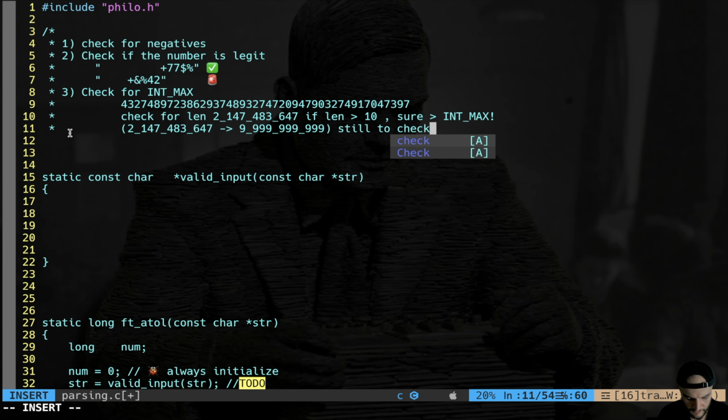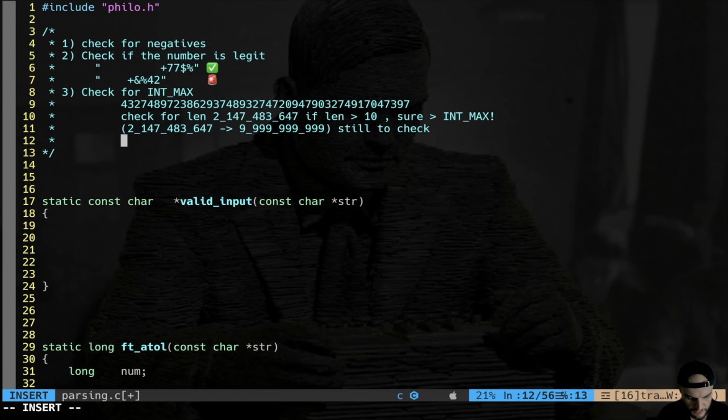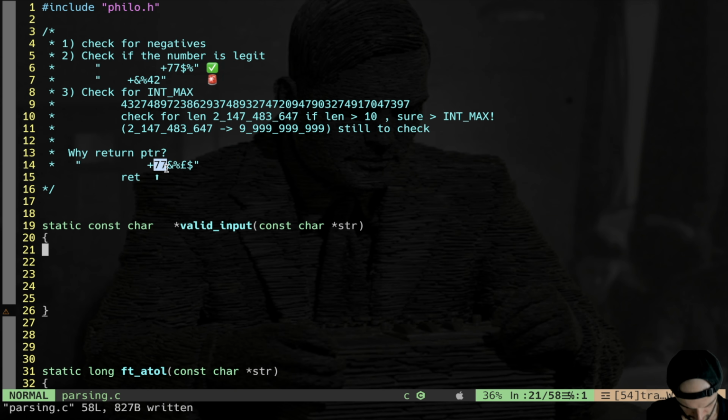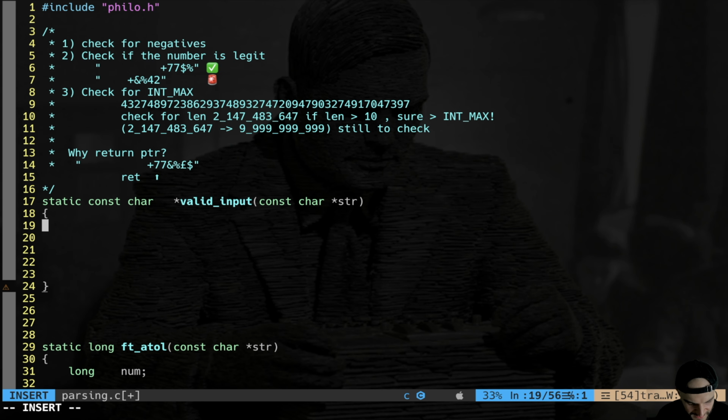I will do a check in my alpha to long function, okay? So why does this function return a pointer? Well, the function is going to return a pointer to the actual number. For example, if I have this number here, the function is going to return a pointer to the 7, you see? So the function alpha to long is going to start processing immediately from the digit, all right? We have already cleaned our string, all right? Hopefully what I said makes sense. And now we're going to see the code.